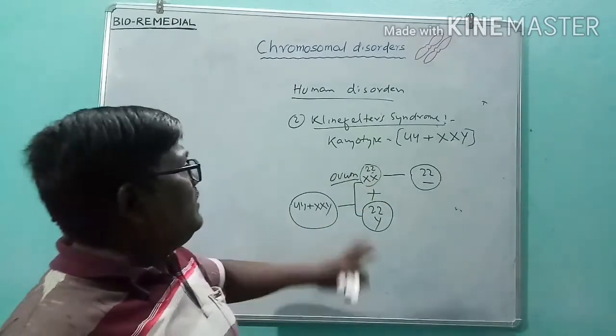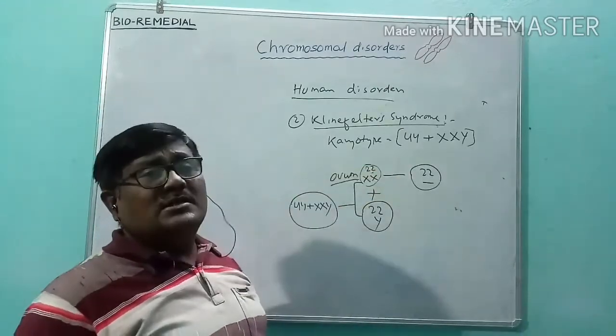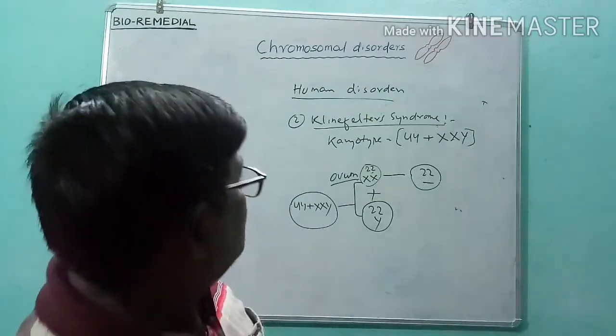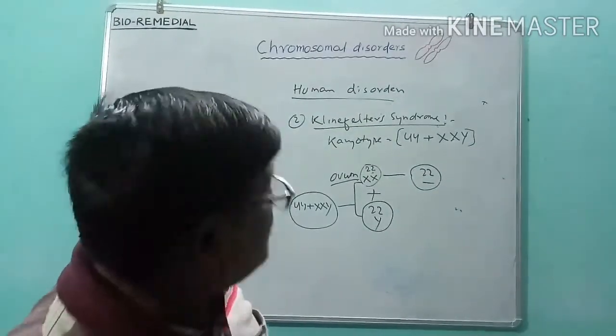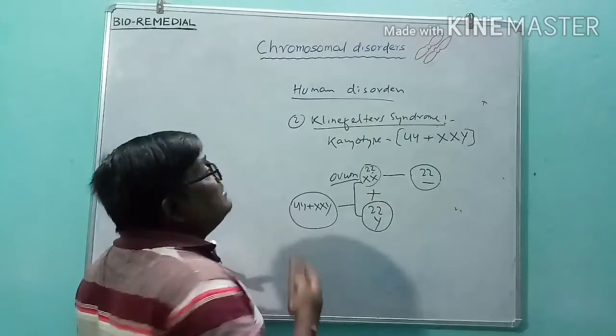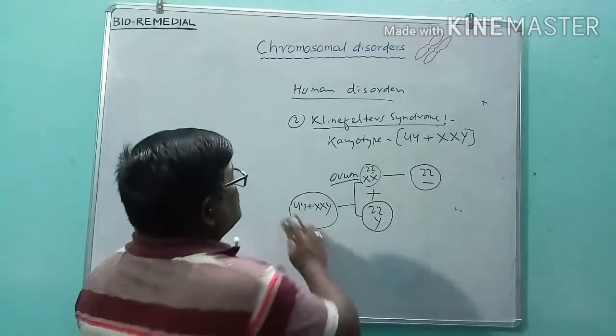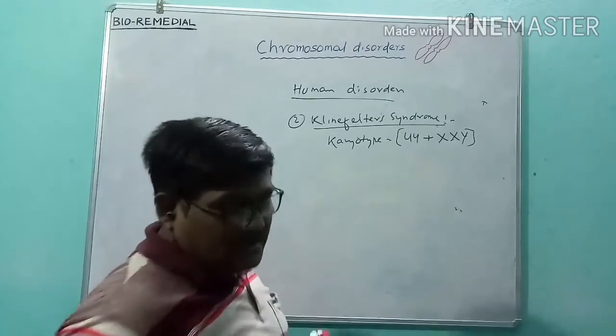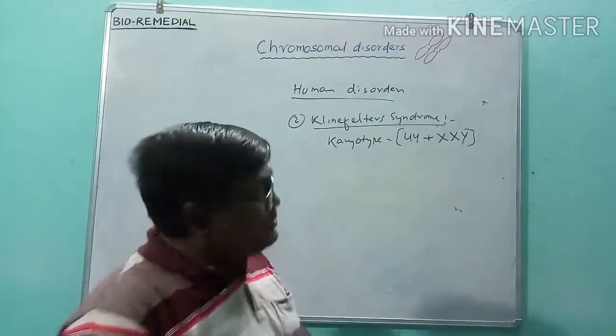Now you have a clear idea how these conditions arise. Let us look at the symptoms that appear in Klinefelter syndrome.